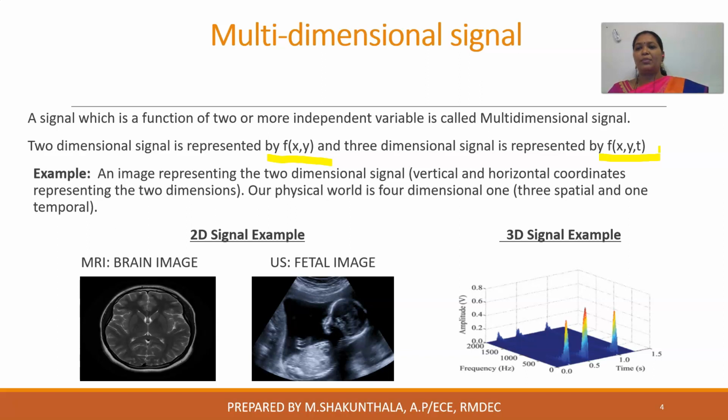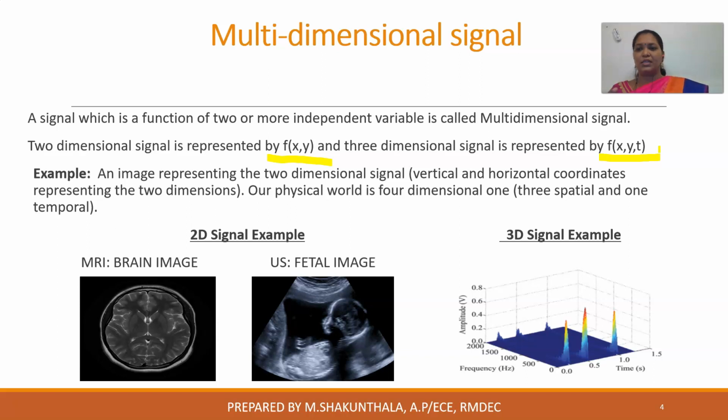And for example, if you take some 3D cartoon character, that is a 3D image, so it depends upon three independent variables. If you are considering a 3D movie, it depends upon three independent variables along with the temporal value. So three spatial and one temporal coordinates will be there. So a 3D movie is an example for a four dimensional signal.